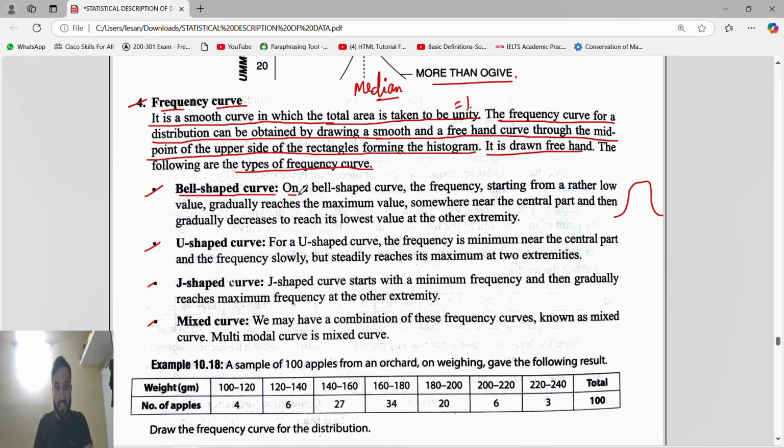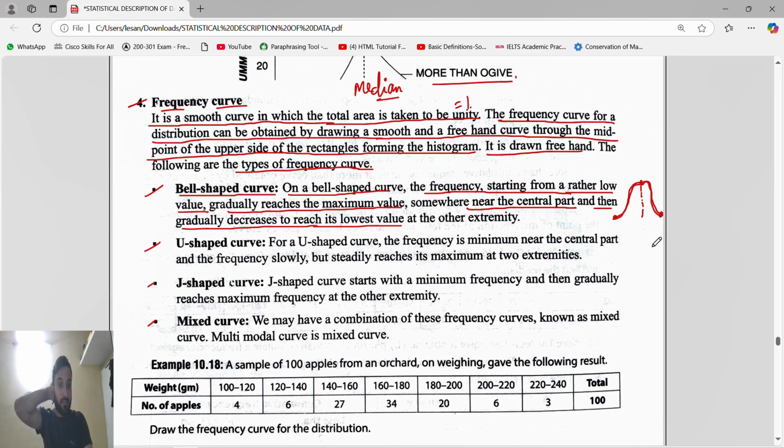See, on a bell-shaped curve, the frequency starts from a rather low value and gradually reaches the maximum value near the central part. Then it gradually decreases to reach a low value again. So this is a bell shape.